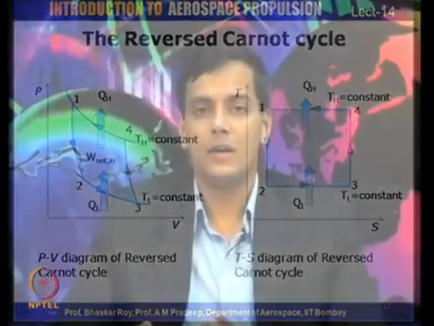In today's lecture, we are going to use the Carnot cycle to define what is known as a Carnot heat engine, and we shall use the reverse Carnot cycle to define the Carnot refrigeration and heat pump cycles. These will form the basis for comparing actual cycles with something which is ideal and has the maximum efficiency.